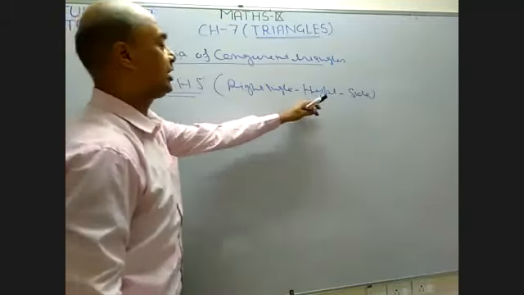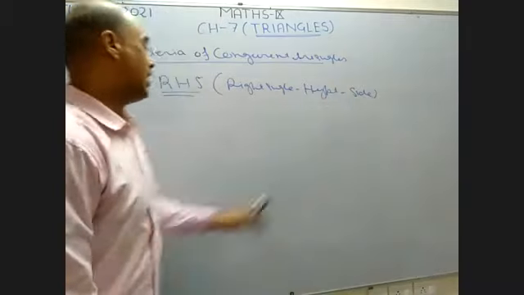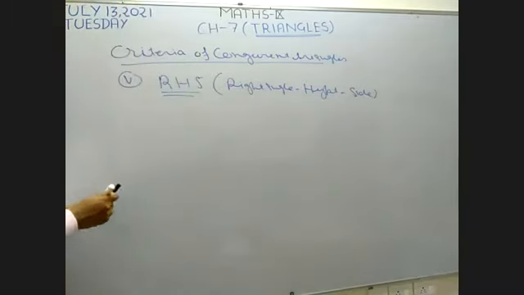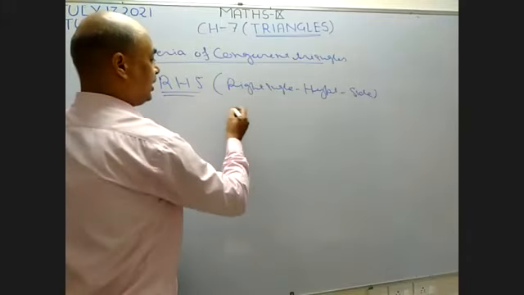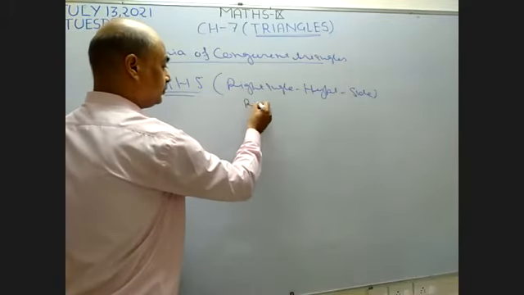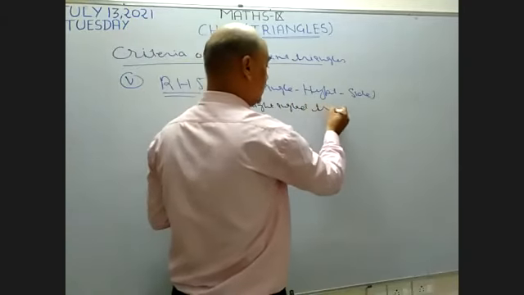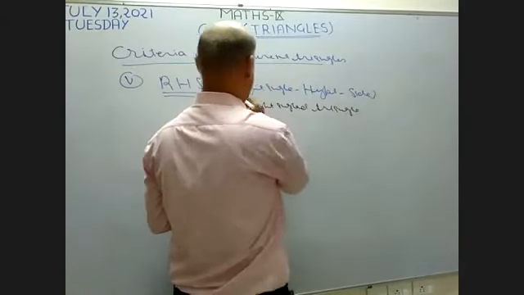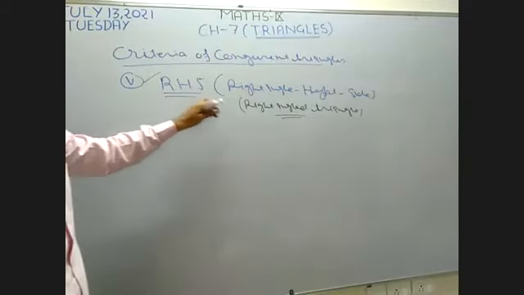By using this criteria, I want to make two triangles congruent. As you know, hypotenuse is there in only one type of triangle. Which type of triangle? Right angle triangle. So I want to draw two right angle triangles here. When a right angle triangle is there, then you can use this fifth criteria RHS.